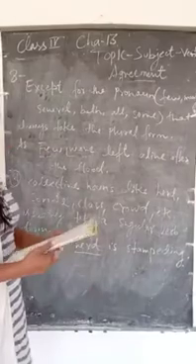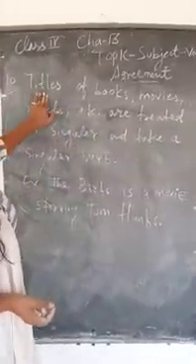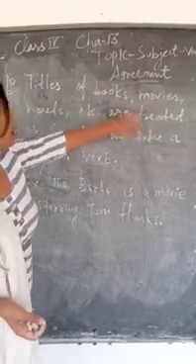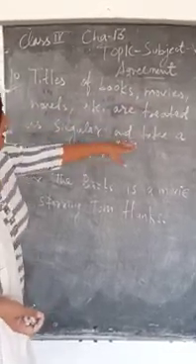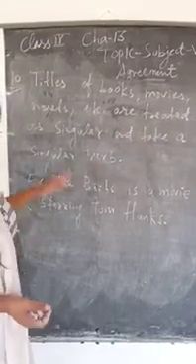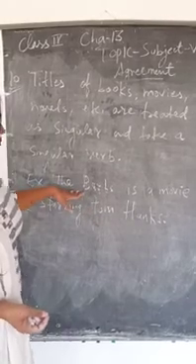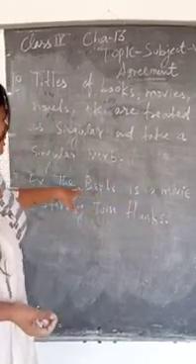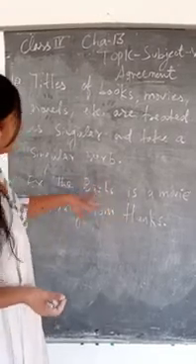Let's see the next and last rule. Titles of books, movies, novels, etc. are treated as singular and take a singular verb. Here is an example: The Bulbs is a movie name, so it also takes a singular verb.